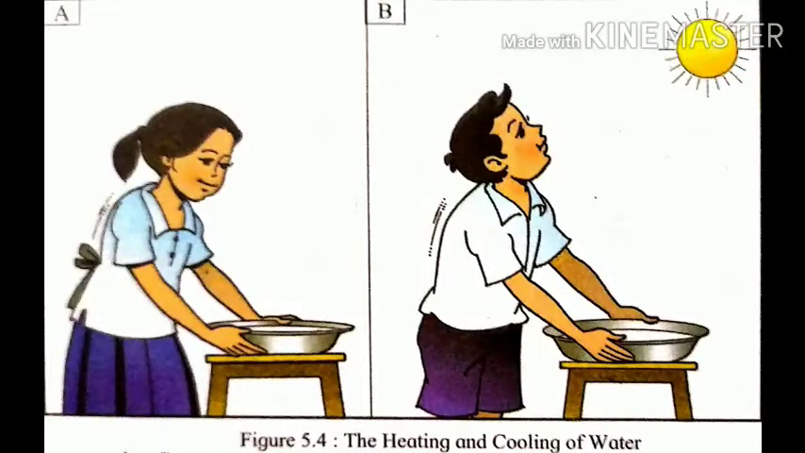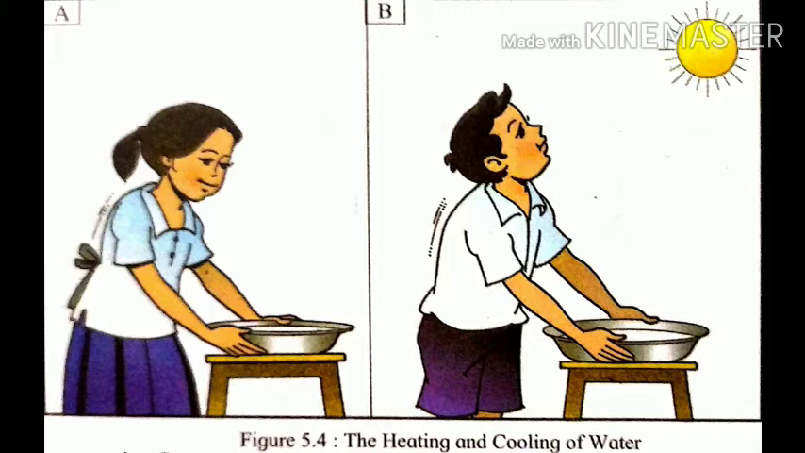In order to understand this concept of heating and cooling, let us perform an activity. In this activity, take two pots of same size and fill them with water equally. At sunrise, keep one pot inside the house and the other to the outside of the house. You can see this in figure 5.4a as well as in figure 5.4b.